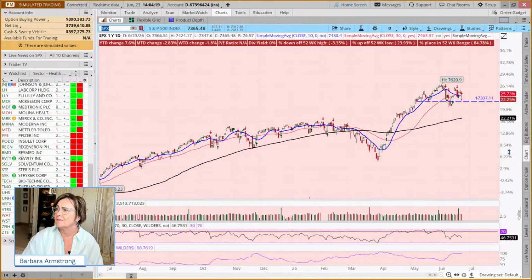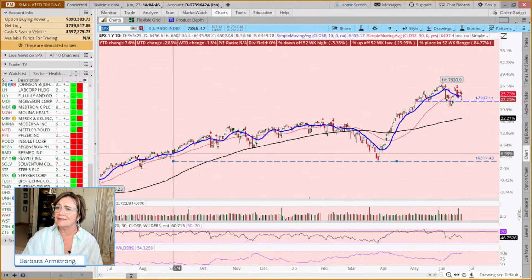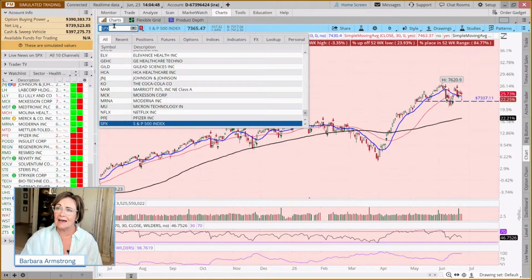We can see that even with the 1.4% pullback today, in the last 12 months, this index is up over 20%. When I look at the last 30 years, because I recorded a 10-minute thing on the power of compounding, the S&P on average has returned about 10.6% a year. So this last 12 months is double that.